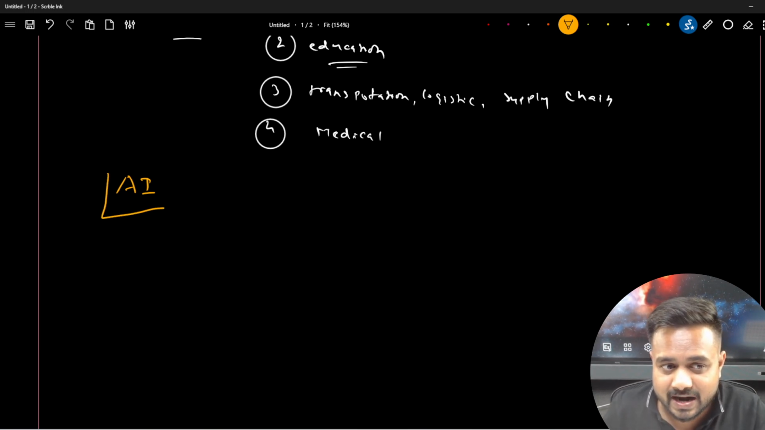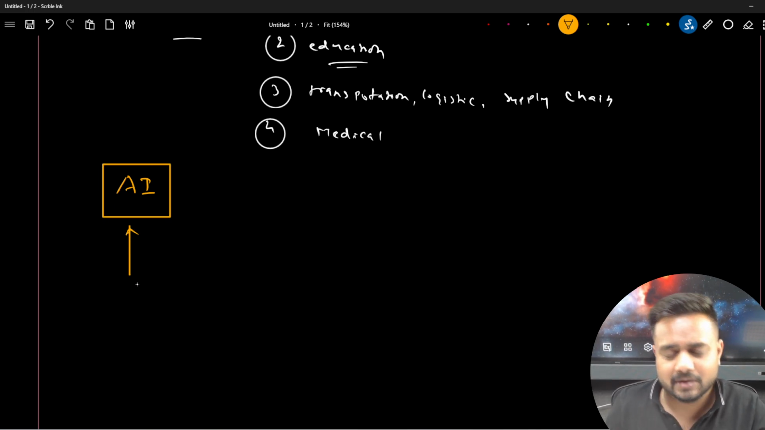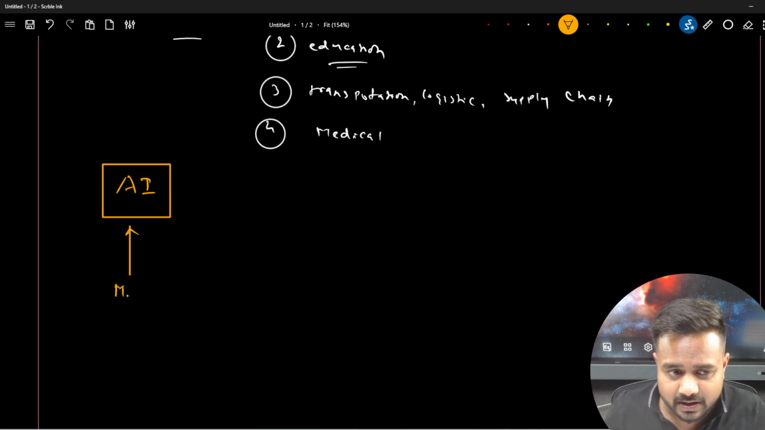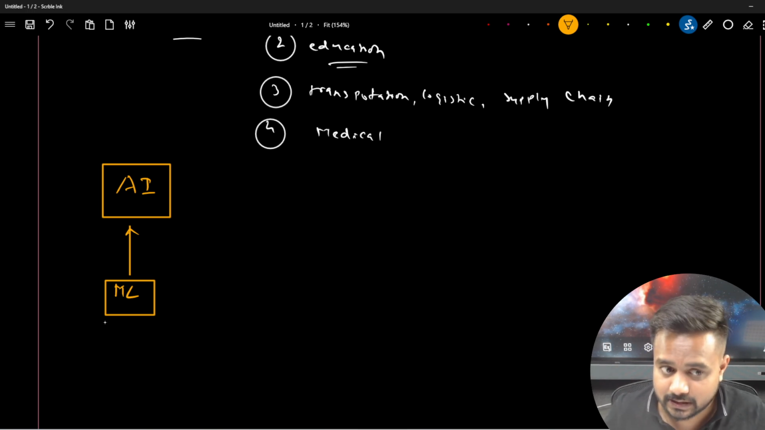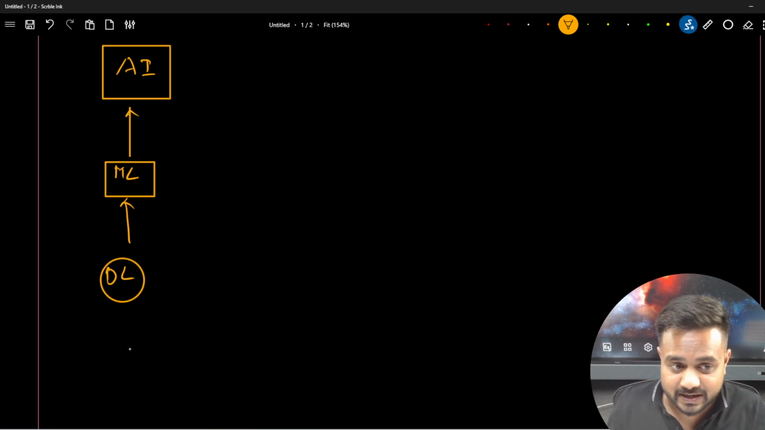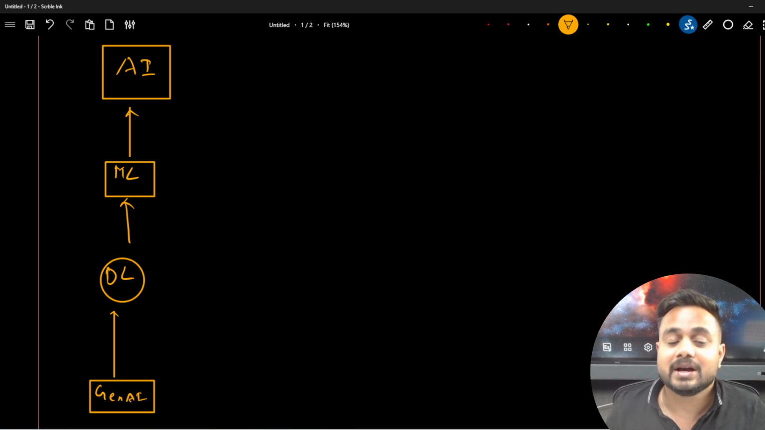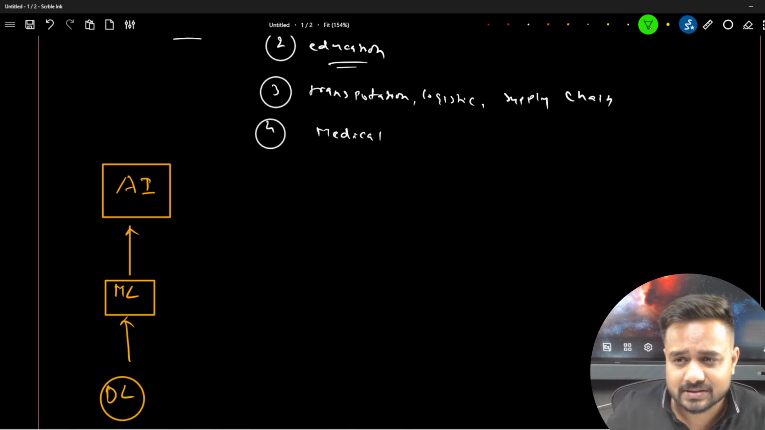How? So this artificial intelligence, it's a superset. If I'm saying machine learning, it is also representing artificial intelligence. If I'm saying deep learning, it is also representing artificial intelligence. If I'm saying generative AI, this Gen AI is representing artificial intelligence. Means artificial intelligence is a superset.